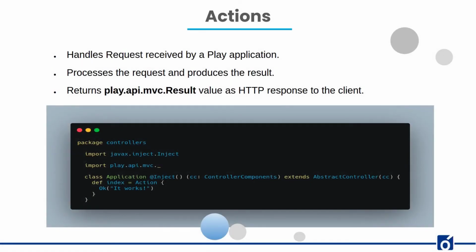After getting to know about controllers, let's move on to actions and results. Actions. Most of the requests received by a Play application are handled by an action. It processes the request and produces the result. An action returns a play.mvc.Results value representing the HTTP response to send to the web client. It is basically a method that processes the request parameters and produces a result to be sent to the client.